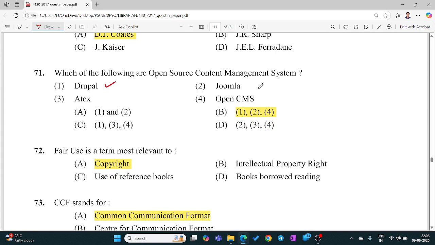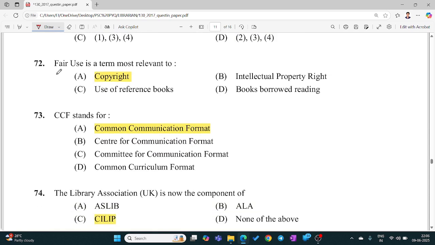Which of the following are open source content management systems? Drupal is correct, Joomla is correct, and OpenCMS is correct. So option B is the correct answer. Fair use is a term most relevant to copyright. CCF stands for Common Communication Format.